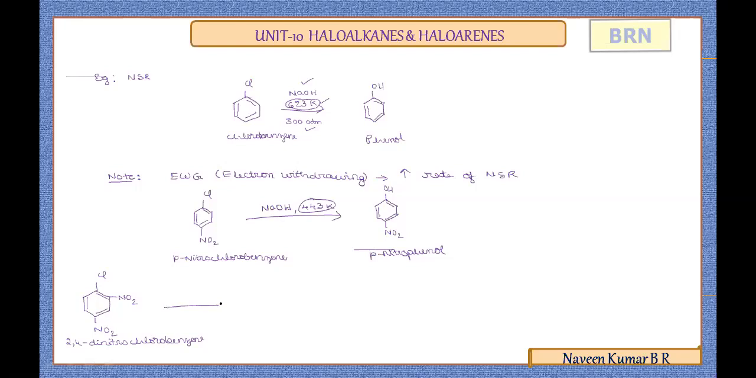If this is treated with NaOH, the temperature required here decreases still further. Nearly 368 Kelvin is sufficient to substitute by the nucleophile OH minus. Hence, the product forms at a lower temperature, which explains that the reactivity is increased due to the presence of two electron withdrawing groups. Hence, the product formed here will be 2,4 dinitrophenol.